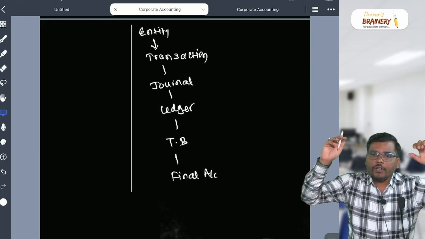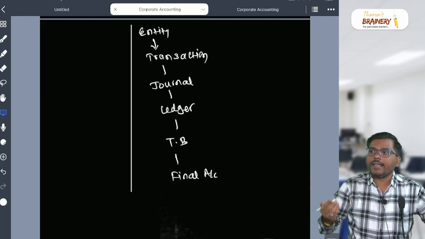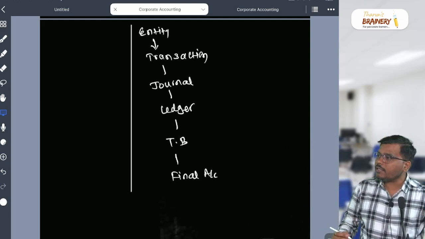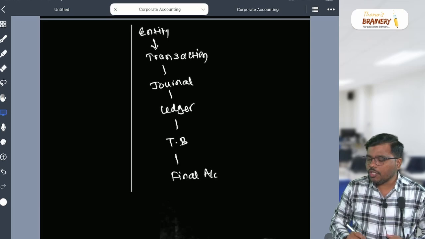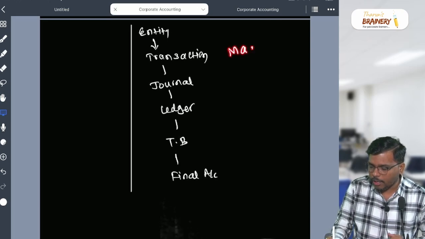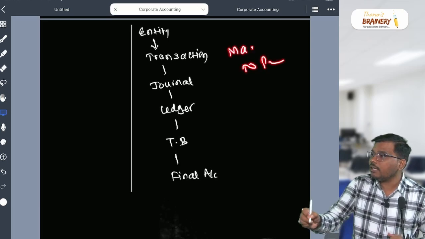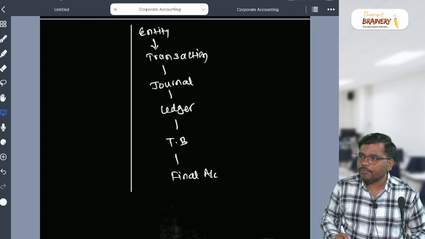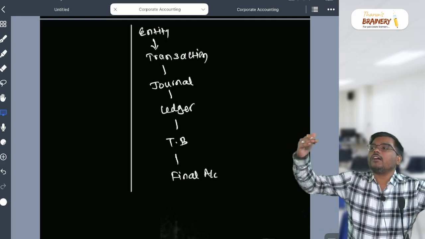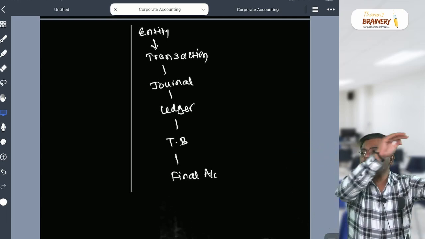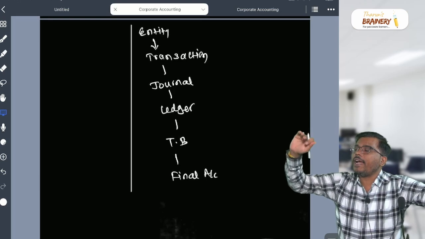So when you prepare the two accounts, let's say for example, you purchase machinery on credit. Your entry will be machinery account debit to the party account from whom you purchased. So when you prepare the ledger, in the machinery account you write 'to party' and in the party account you write 'by machinery'.